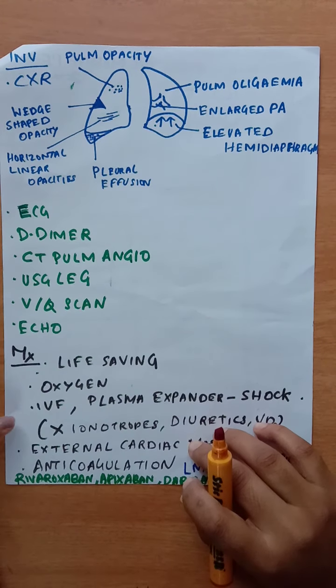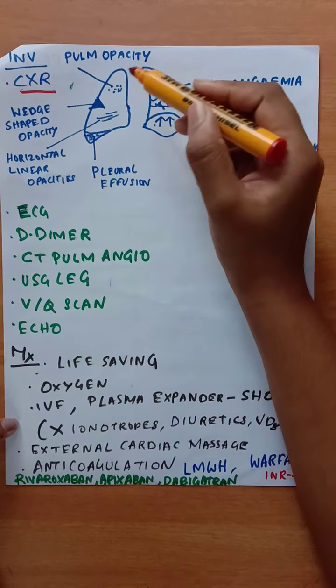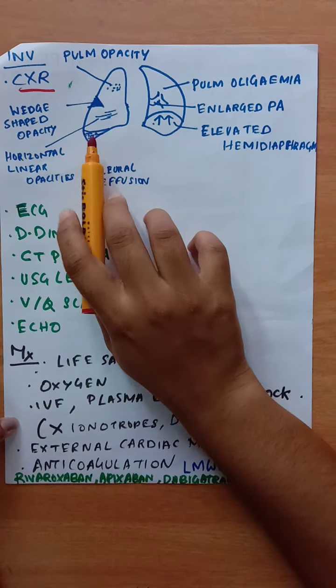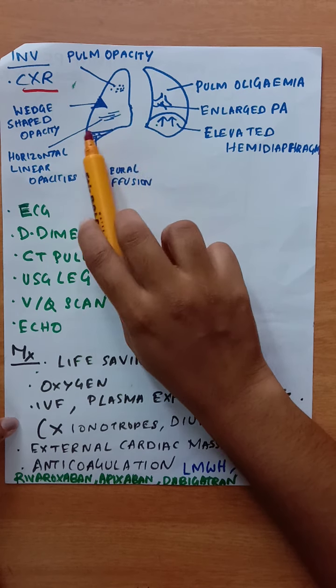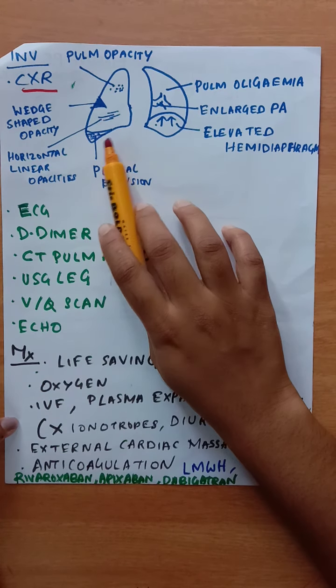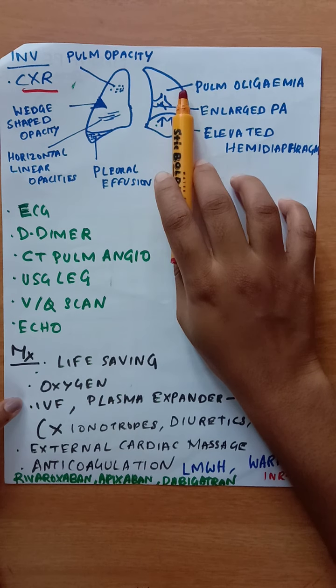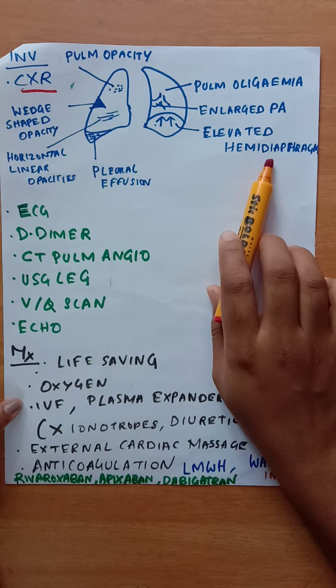And about the investigations, what are the chest X-ray features in pulmonary embolism? There can be just pulmonary opacities, wedge-shaped opacity and horizontal linear opacities. Pleural effusion can be a sign of pulmonary embolism. Also pulmonary oligemia, enlarged pulmonary artery, and elevated hemidiaphragm.